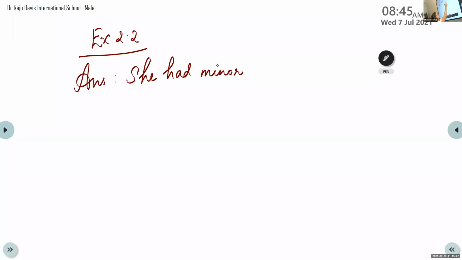Spelling of minor: M-I-N-O-R. She had minor injuries from the accident.